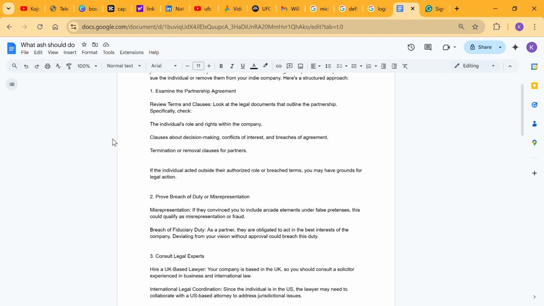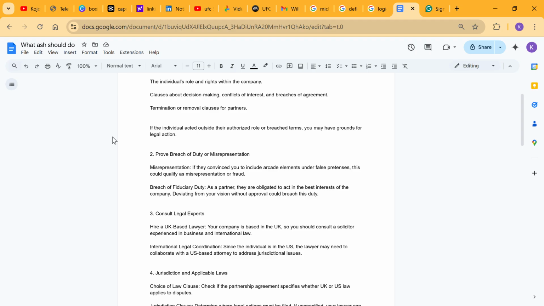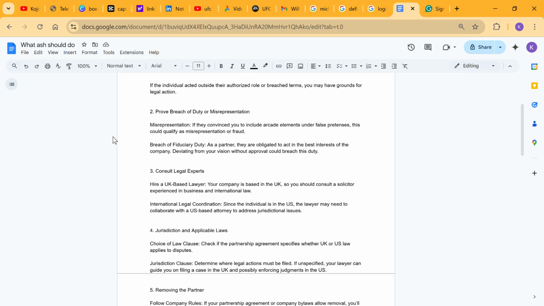Clauses about decision making, conflicts of interest, breaches of agreement, termination or removal clauses for partners. If the individual acted outside their authorized role or breached terms, you may have grounds for legal action. Number two, prove breach of duty or misrepresentation. Misrepresentation: if they convinced you to include arcade elements under false pretense, this could qualify as misrepresentation or fraud.